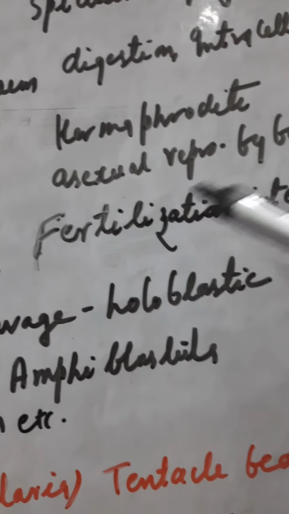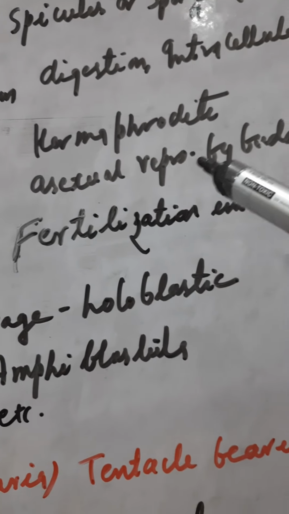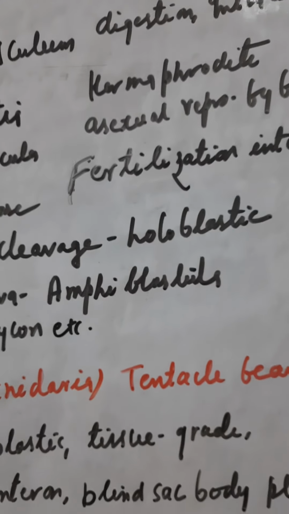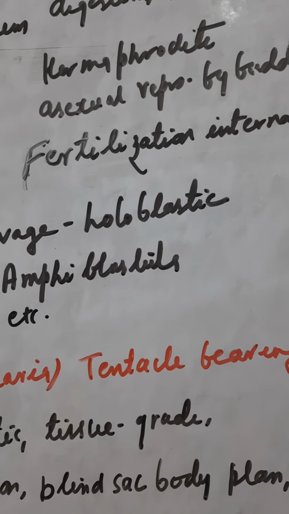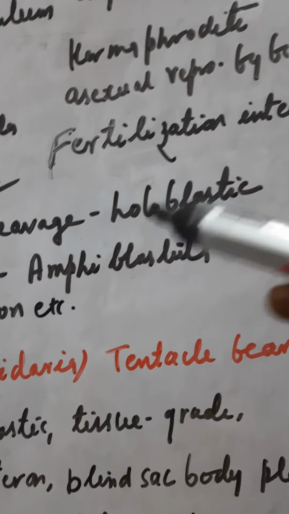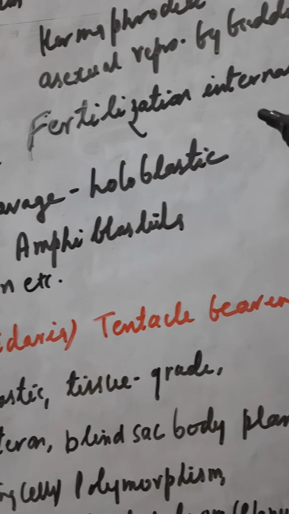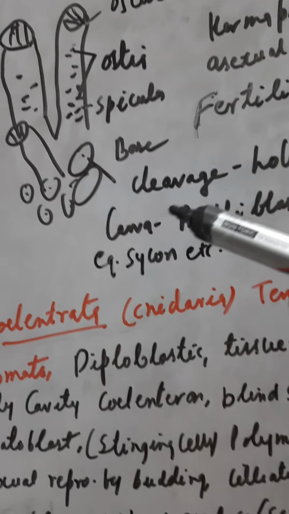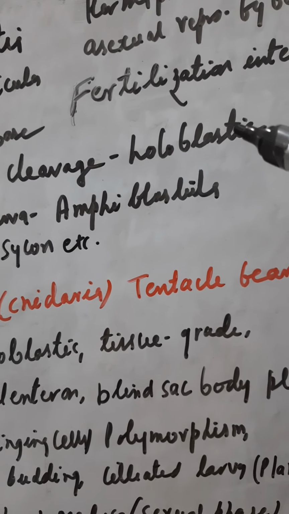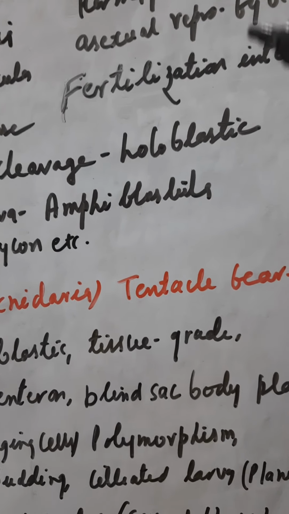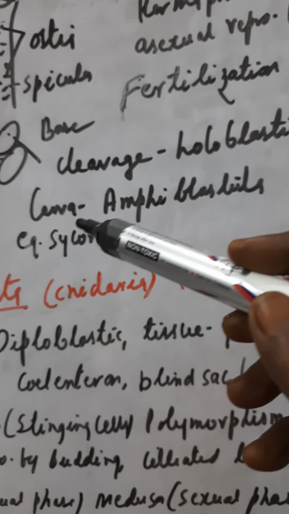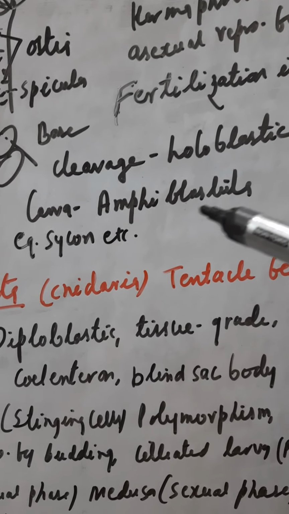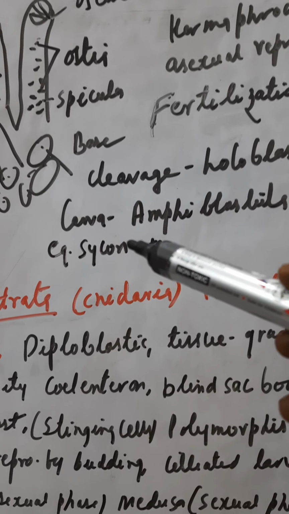Hermaphrodite, meaning you know. Then asexual reproduction by budding. This is the chiefly occurring process of asexual reproduction in poriferans. Fertilization is also internal. Then cleavage is holoblastic. Holoblastic means there is a division of the whole egg, so we call it holoblastic. Larva is called amphiblastula, and an example is Scypha.